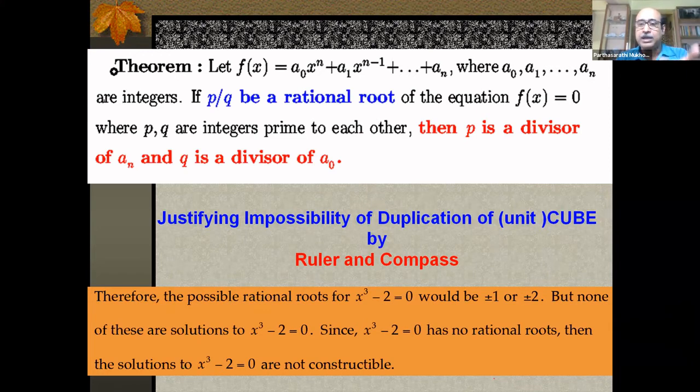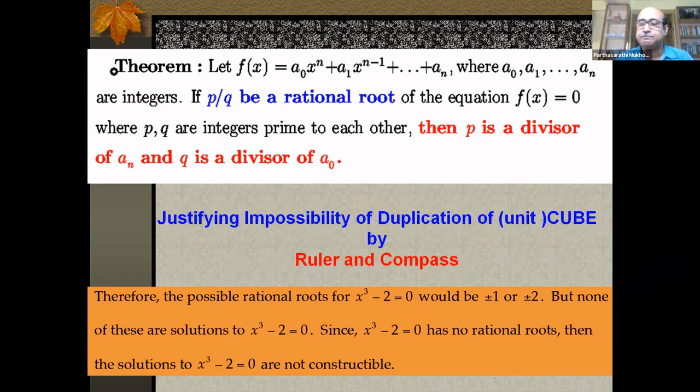Then according to that theorem, this p has to be a divisor of the constant. Here it is minus 2. And q has to be a divisor of the coefficient of x to the power 3 here. That's 1. So the possible roots here are plus minus 1 or plus minus 2 according to that theorem. But see, none of these 4 values satisfy the equation. So it does not admit rational root. So this is a problem: cubic equation with rational coefficients that does not admit rational root. And hence, its roots are not constructible by ruler and compass. Settled. Duplication of cube is beyond ruler and compass construction.